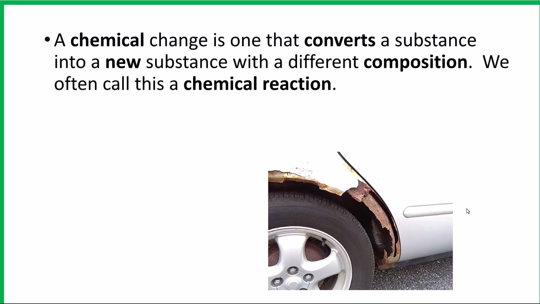A chemical change, on the other hand, is one that converts a substance into a new substance with a different composition. We often call this a chemical reaction.